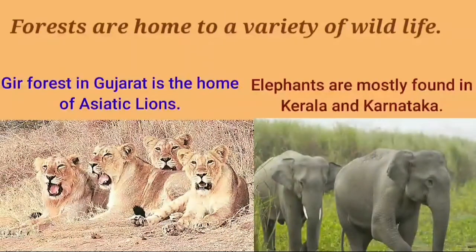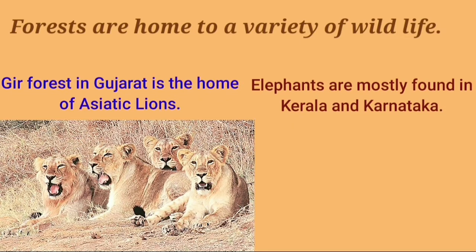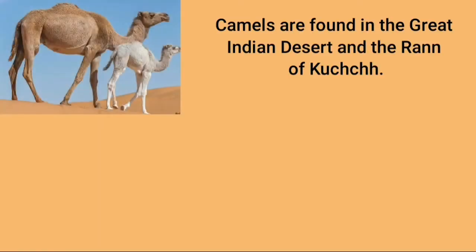Forests are home to a variety of wildlife. We can say that there are different types of animals, and they live in different areas as per their variations and climatic conditions. So here we have Gir forest in Gujarat, which is the home of Asiatic lions. Then we have elephants, which mostly live near Karnataka or Kerala. Then we have camels. They are found in the Great Indian Desert and the Rann of Kutch,